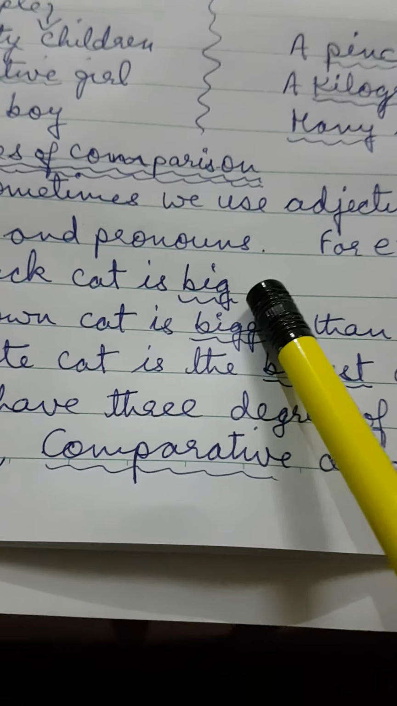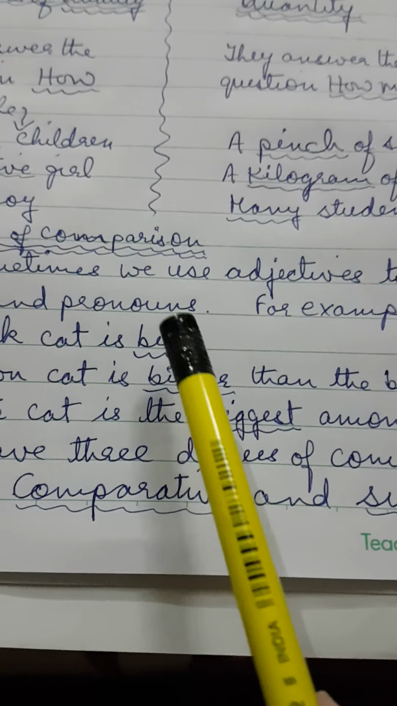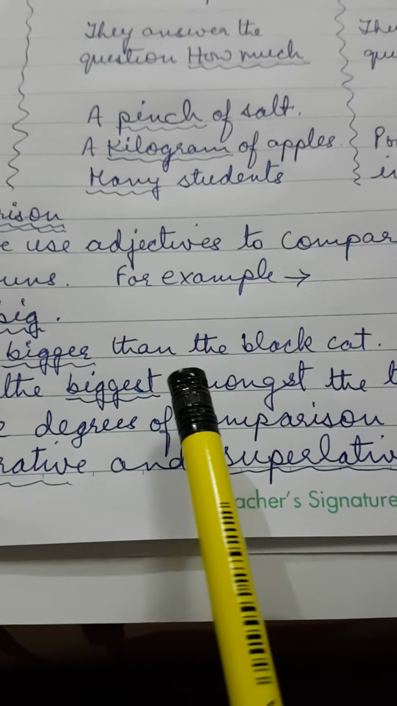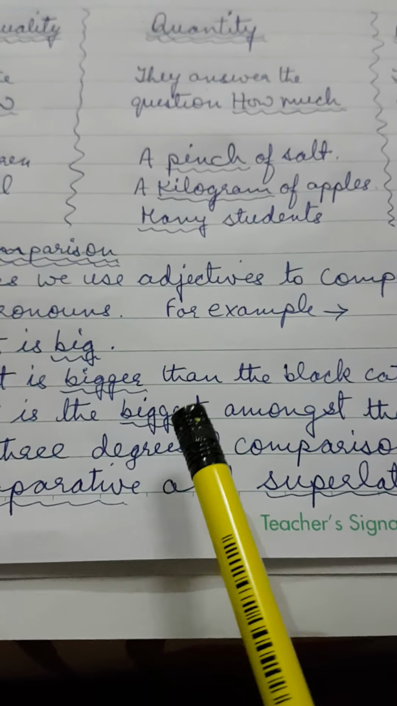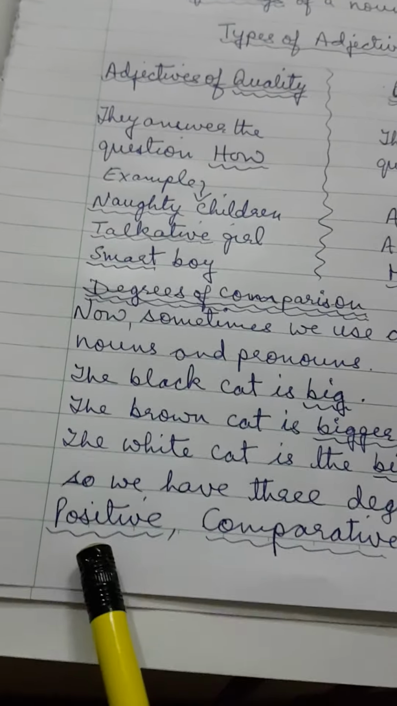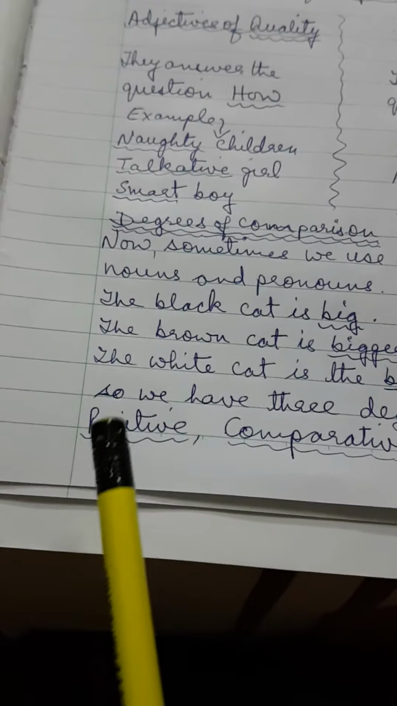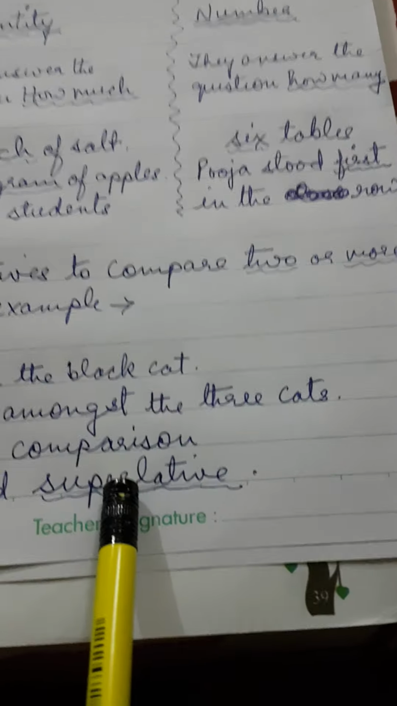This is the first degree, that is called positive. Then the second degree, where you compare two things, big will become bigger, and this is comparative. And the third one is the topmost. So big, bigger, biggest, and biggest will be the superlative degree. So when you compare, there are three degrees in adjectives, degrees of comparison. First one is positive, second one is comparative, and third one is superlative. All right, I hope this much is clear to you.